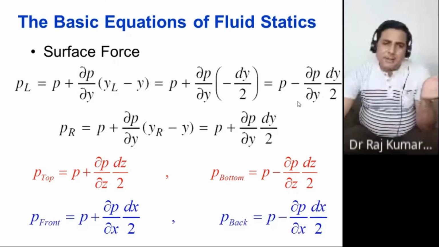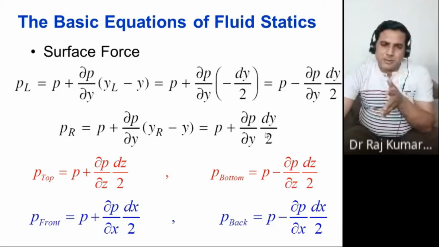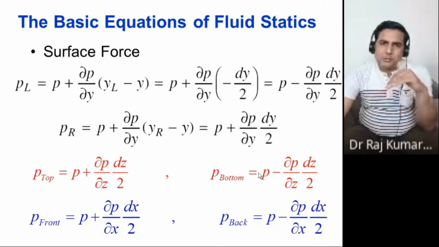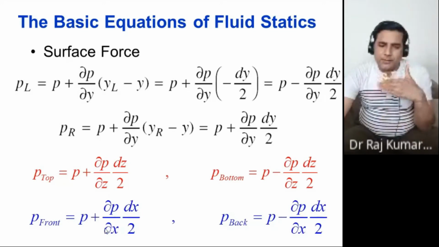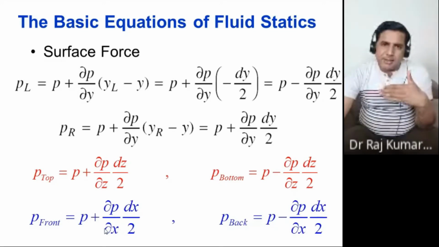The same can be calculated for the right side: P plus del P upon del y dy by 2. This is the pressure on the top surface. This is the pressure on the bottom because you went to minus dz by 2. This is the front, where you came to this side by dx by 2.